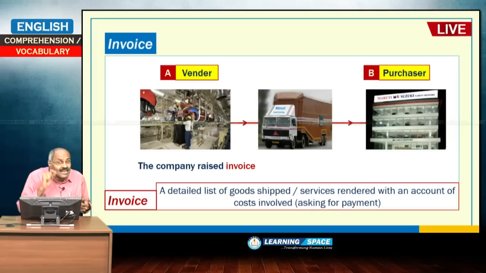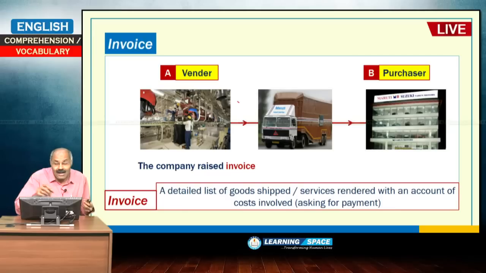Invoice means, let us take one example. Maruti car company is in Manesar, Haryana, near Delhi. And after the manufacturing of cars, that Maruti company is sending the cars to Vijayawada or Hyderabad.